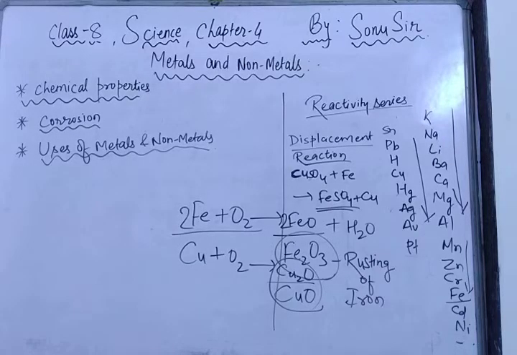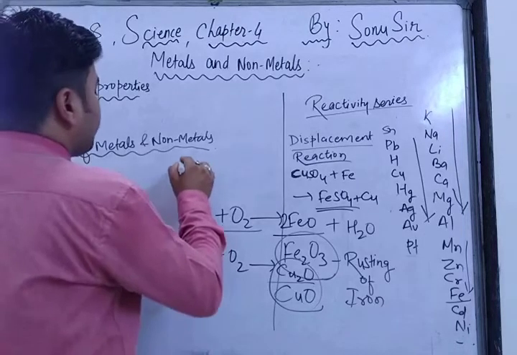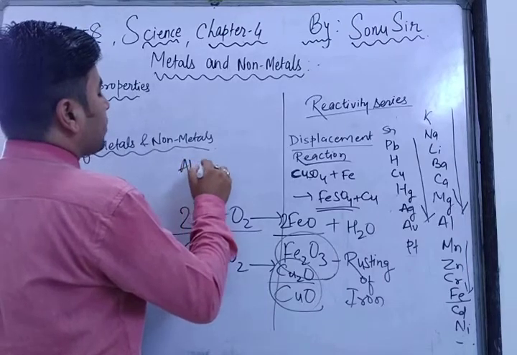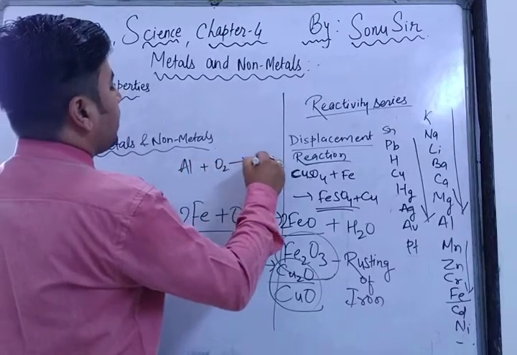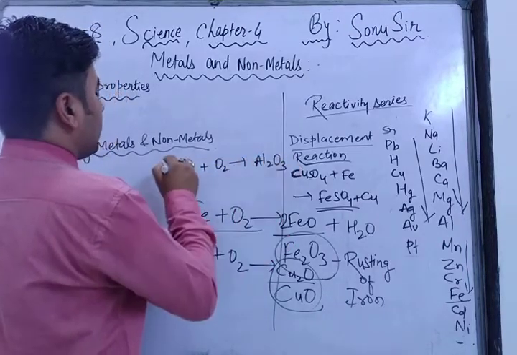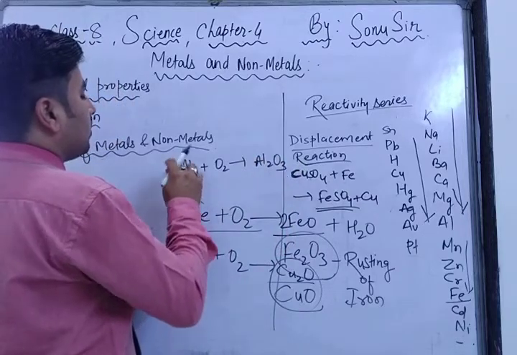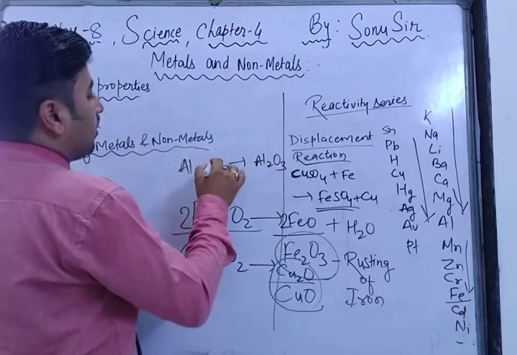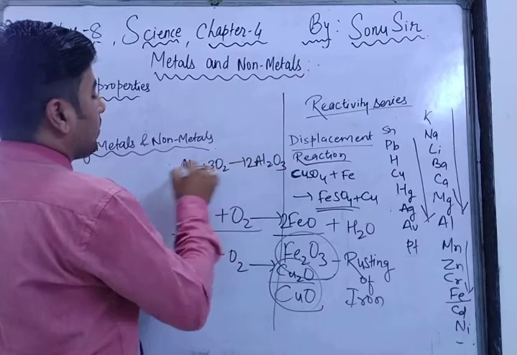If I talk about other elements like aluminium, aluminium reacts with oxygen, it gives you Al2O3, aluminium oxide. Aluminium oxide.